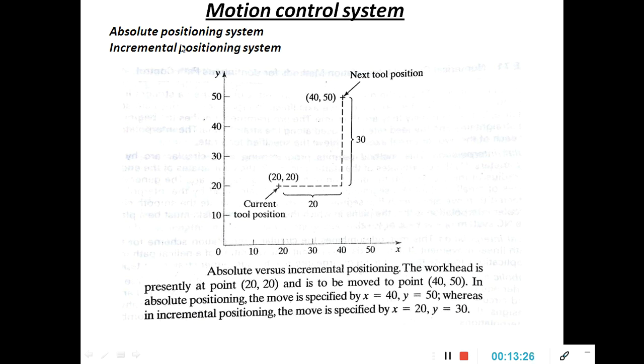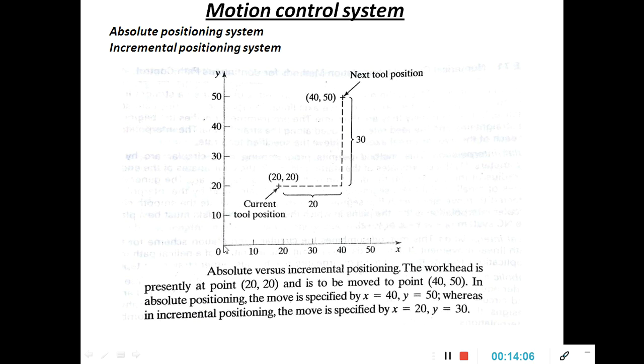Now let us see with the absolute coordinate system, all the values are taken from this. For this particular point, what are the coordinates in the absolute positioning? From this point, x is 20, y is 20. So for the work head, presently the point is 20 20. In the absolute it is 20 20. Now similarly, in the same absolute positioning, what are the coordinates of this point? You are measuring from the origin.